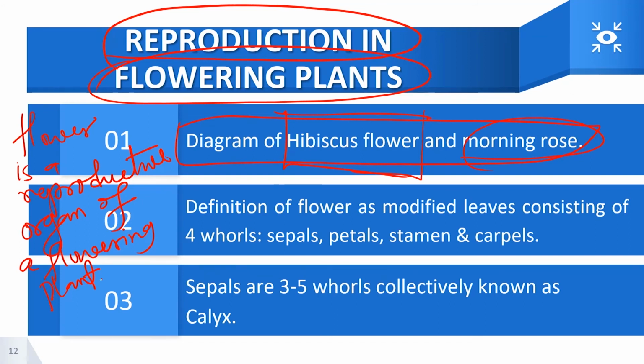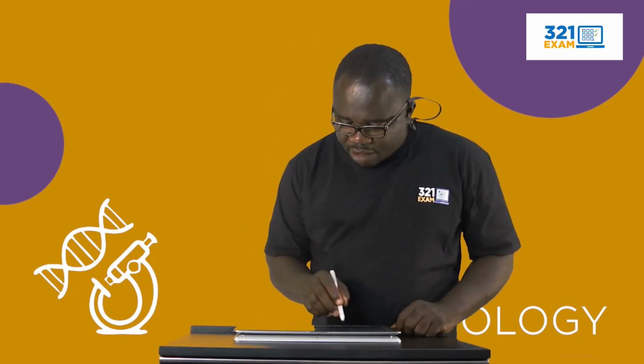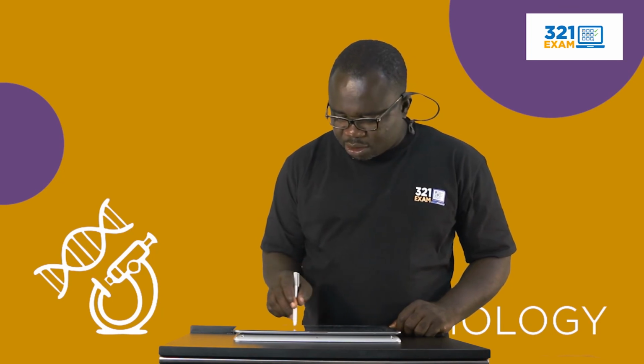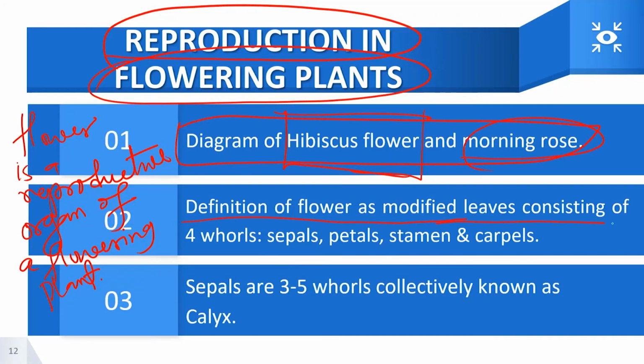It's just like asking somebody, who is this full-grown man? You say the man is a penis. It's not possible. So the flower is the reproductive organ of a flowering plant, and that's why we're going to be looking at it today. A flower is also defined as modified leaves consisting of four whorls: sepals, petals, stamens, and carpels.